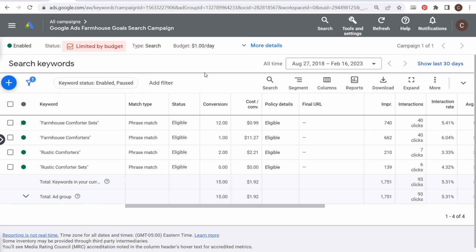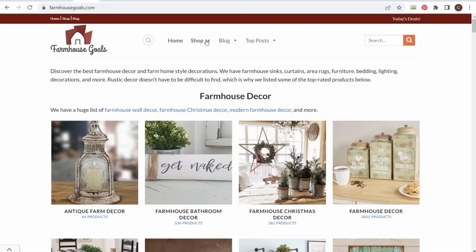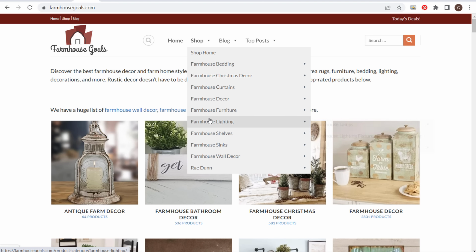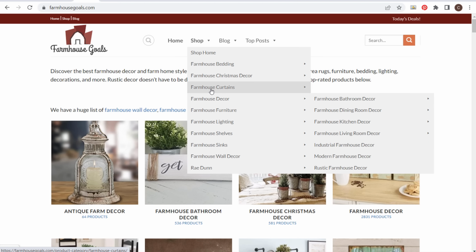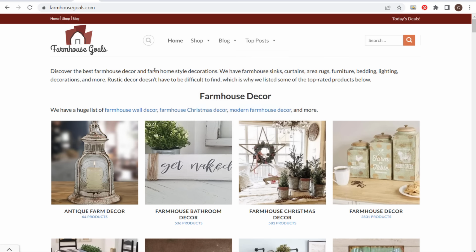So that's how you want to structure your campaign. And the way you want to do keyword research is just understanding all of these different pages on your website. If I come over here to shop, all of these different pages that I have on my website, I need to make sure that I have separate ad groups for them, and then I'm just targeting them as phrase match keywords.